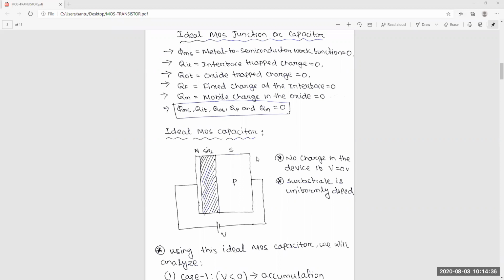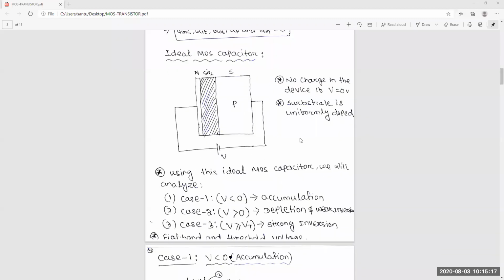And another thing we will assume about the substrate: here the substrate is uniformly doped. It's uniform everywhere, the doping concentration is the same everywhere. Another thing is no charge in the device. No charge will flow in the device when V is equal to 0. So these things we will assume for an ideal MOS capacitor. There is no charge when the supply voltage is 0, the P substrate has uniform doping, and our silicon dioxide is very pure, with no charges inside it.